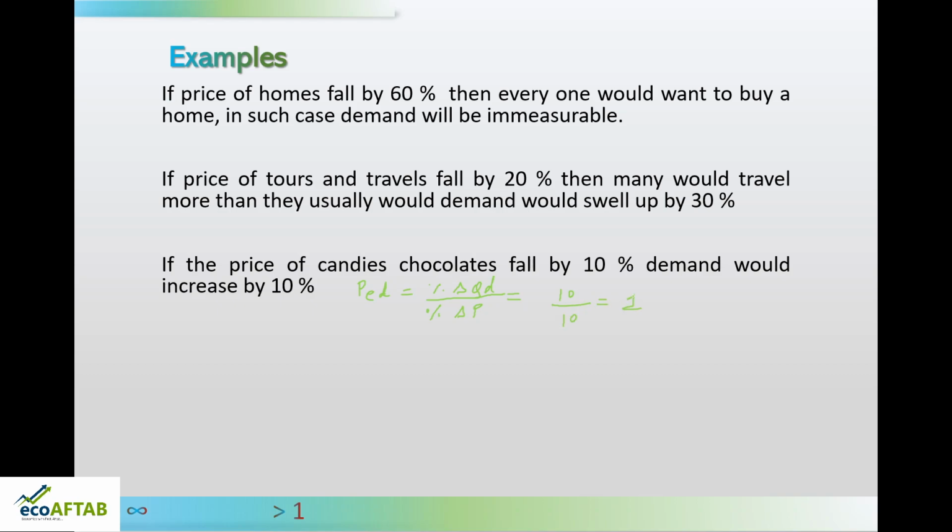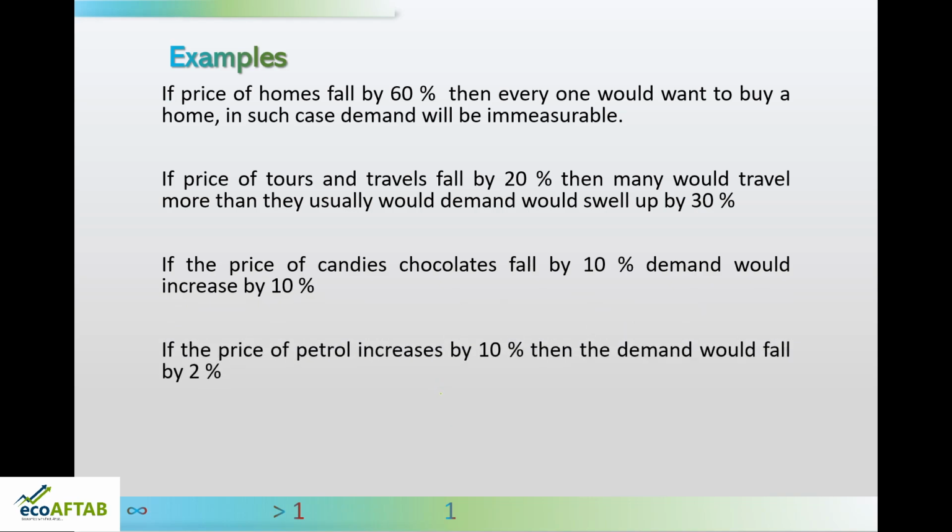This 1 also becomes our reference point. The first reference point was infinity, the second was more than 1, and now the third reference point is 1. Let us see one more example. If the price of petrol increases by 10%, then the demand would fall by 2%. So what is it telling us?